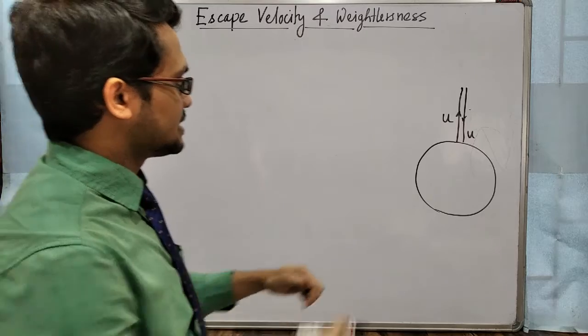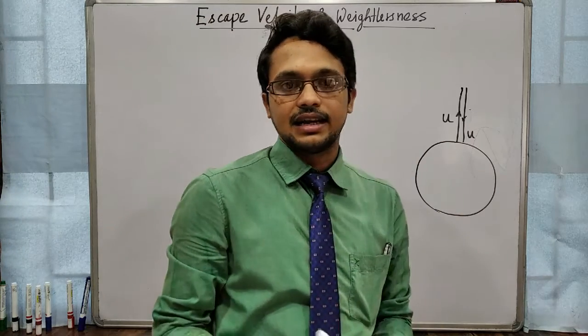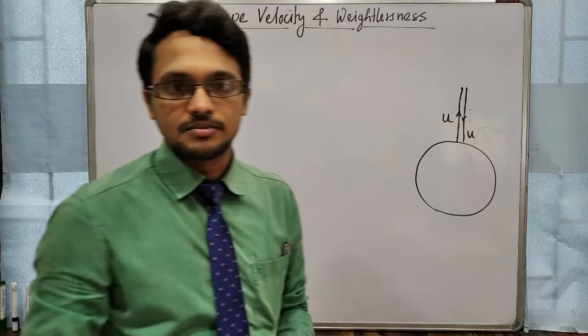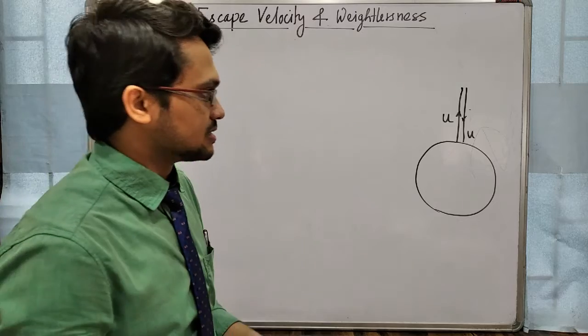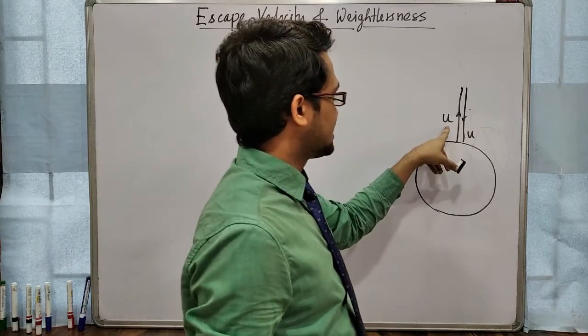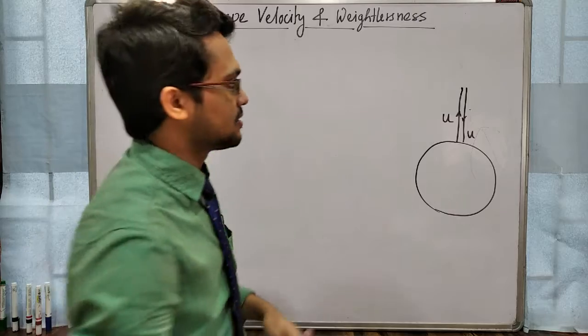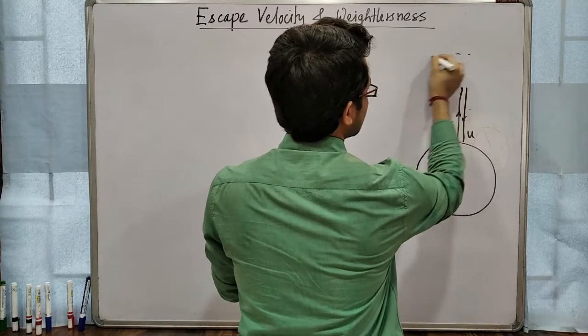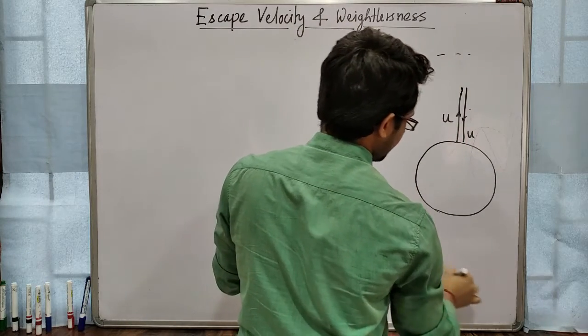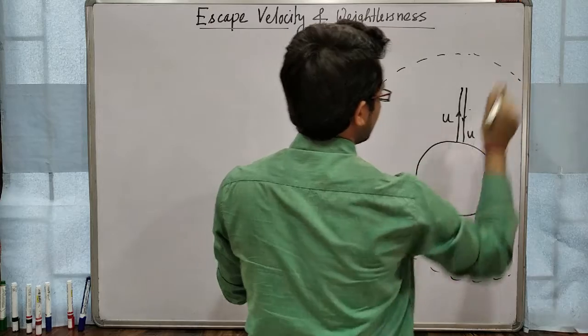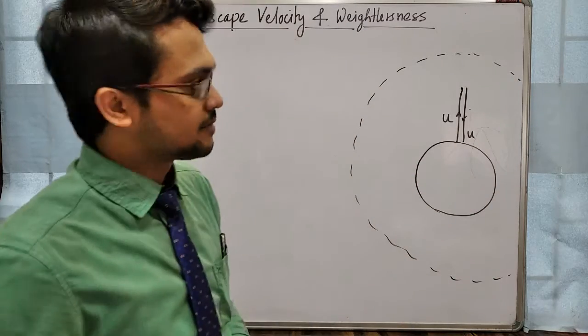So in this case the object is inside the gravitational pull, so that object is again returning back to the surface, okay. But if we increase the initial speed, then what will happen? Height will increase, and suppose this is the gravitational field region of earth.